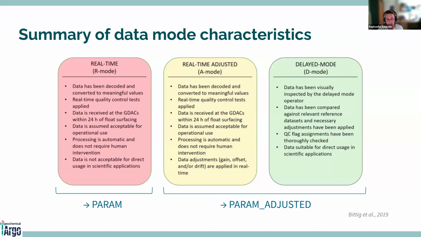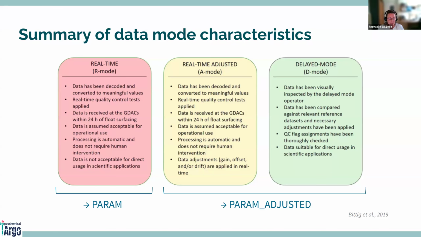And for the adjusted in real-time, there are some adjustments done to the data in real-time that make the data more trustable. For the delayed mode, the data has been visually inspected by the delayed mode operator. It has been compared against reference data sets, and the QC has been checked. So these data are suitable for direct usage in scientific applications.